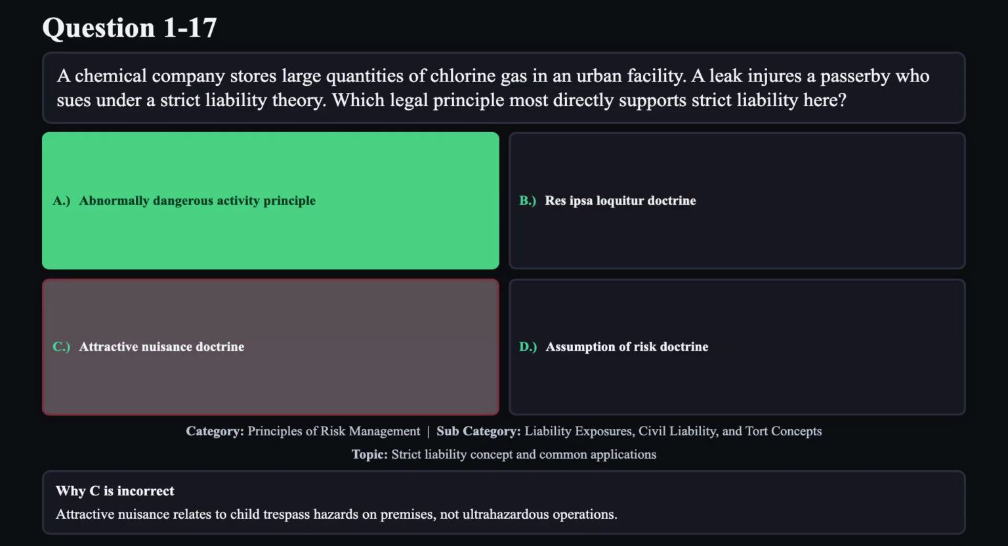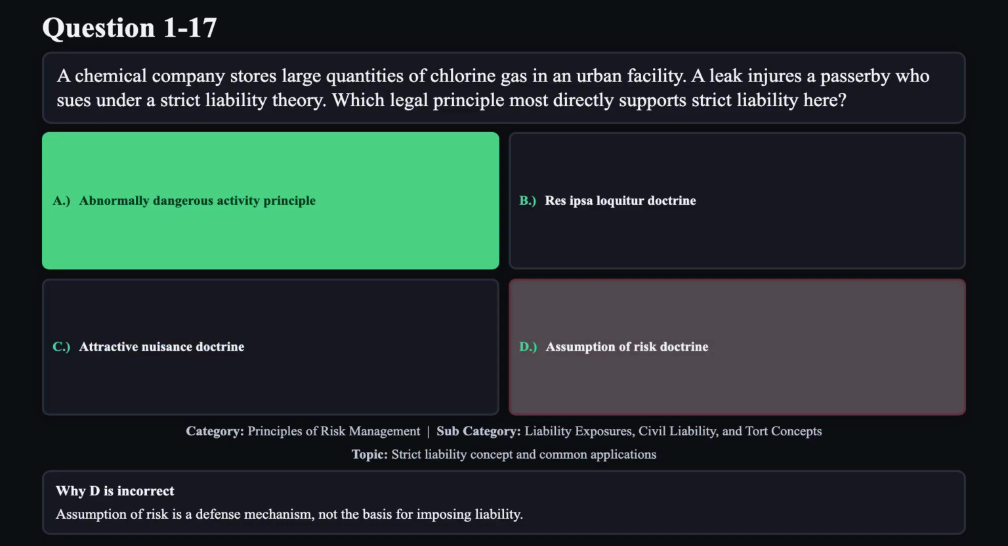Reason C is not correct. Attractive nuisance relates to child trespass hazards on premises, not ultra-hazardous operations. Reason D is not correct. Assumption of risk is a defense mechanism, not the basis for imposing liability.